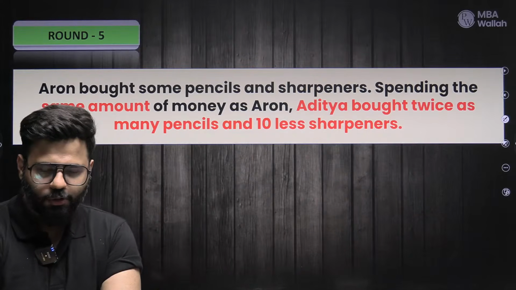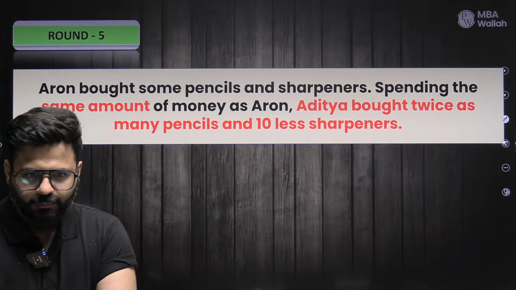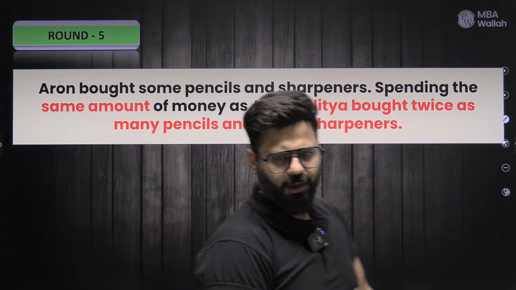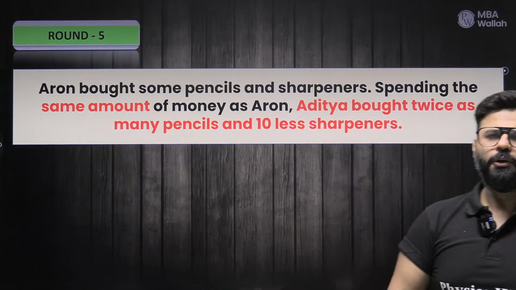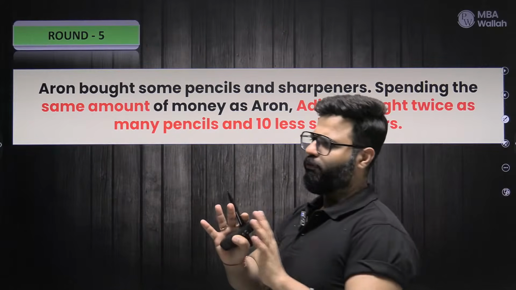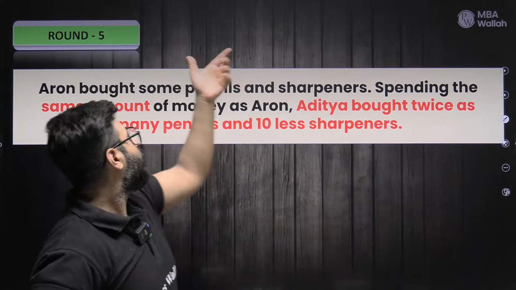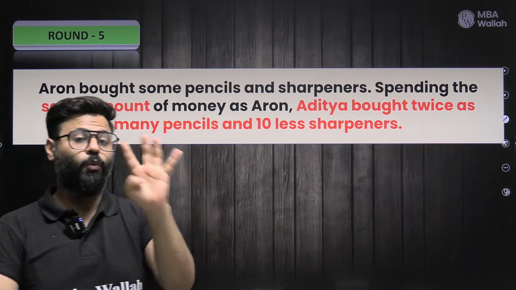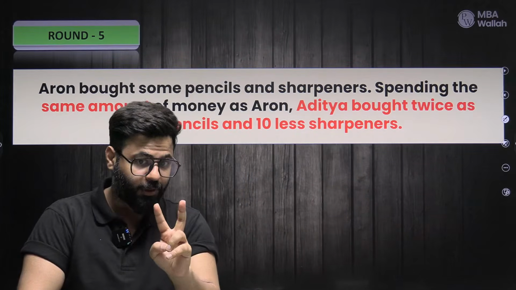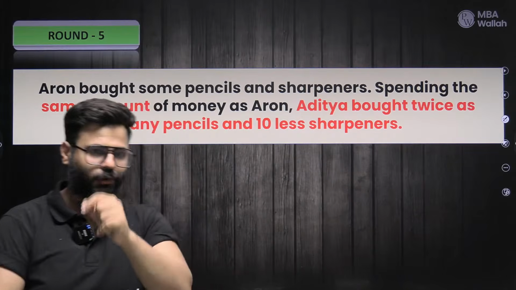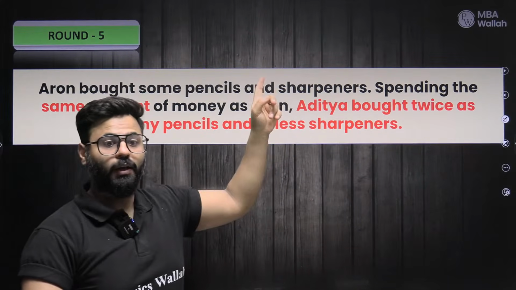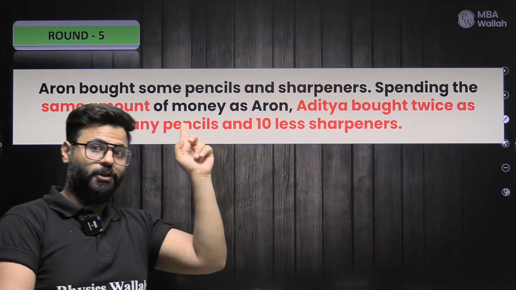Number of variables. Unknowns. The number of things which are unknown to you becomes a variable ultimately, right? You just have to form the equation. You don't have to find out anything right now. This is not a question, this is round 5. We are learning to form the equations, right? So there are 4 unknowns. What are the 4 unknowns? Not 2, there are 4. One is the number of pencils, the number of sharpeners, the price of pencil, the price of sharpener.